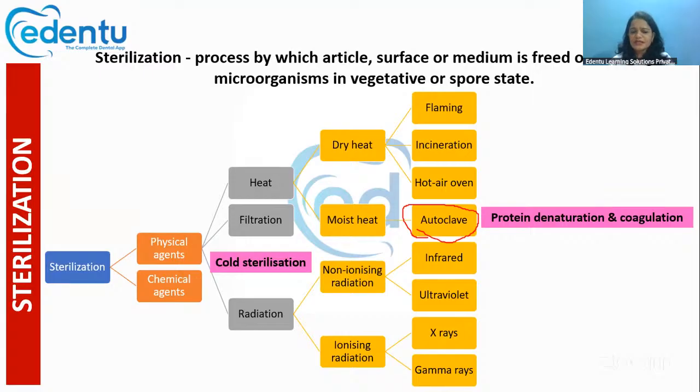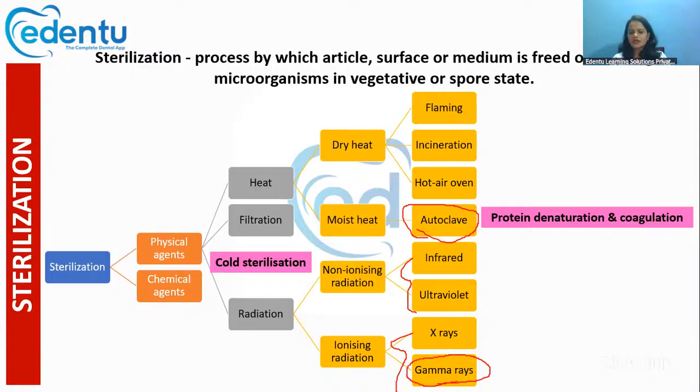Then there is something called radiation. We can also use radiation for destroying the bacteria and its spores. There are two types of radiation: non-ionizing radiation and ionizing radiation. Non-ionizing radiation includes infrared and UV rays, whereas ionizing radiation includes X-rays and gamma rays. Among these, gamma radiation is gaining popularity nowadays.